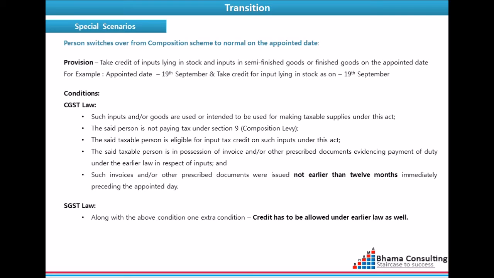Please note, if the taxpayer is covered under the SGST law, along with the above conditions, one extra condition has to be fulfilled, which is credit has to be allowed under the earlier act as well.